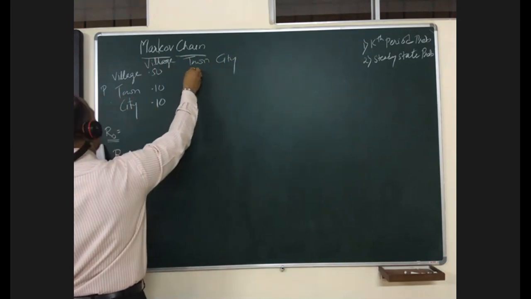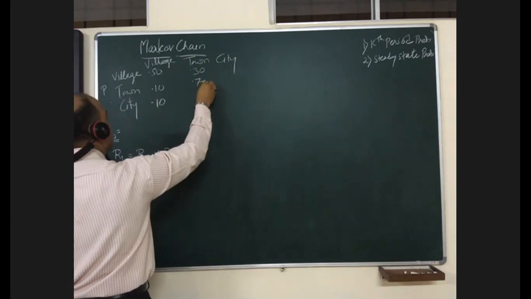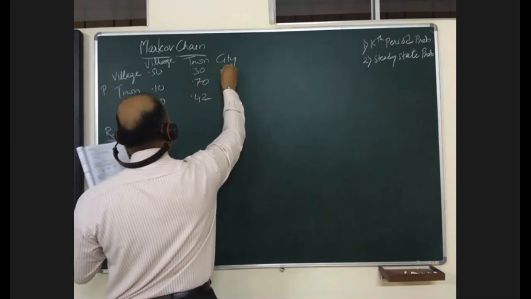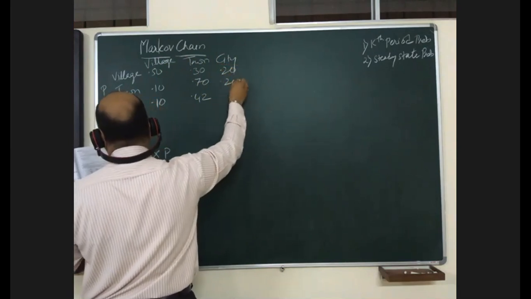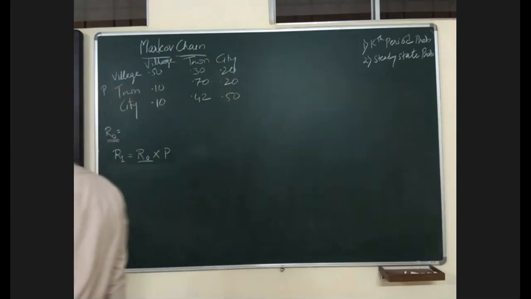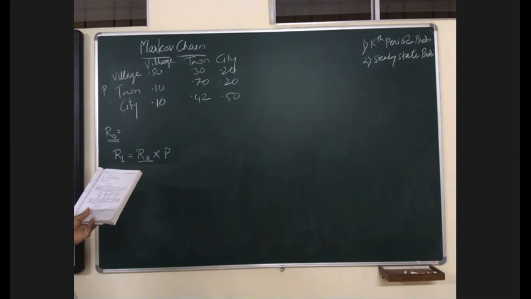It is 30%, 70%, 42%, 20%, 20% and 50%. Right? Sir, city and town is 0.40, sir, not 42.